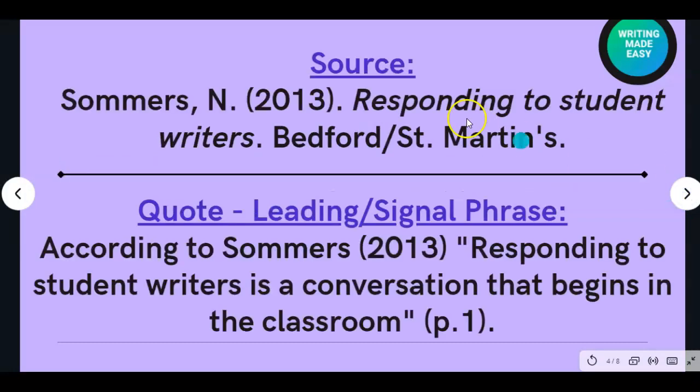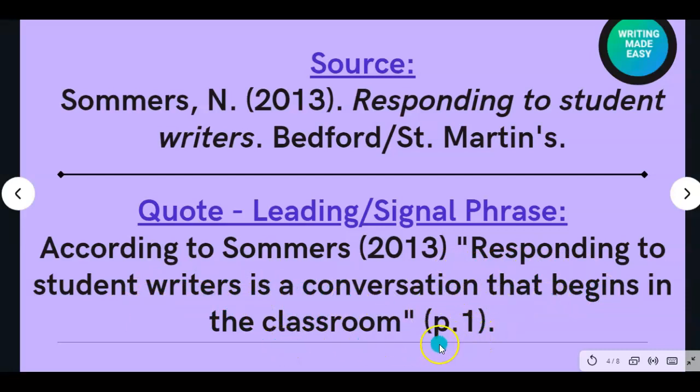The next part, this is the source we were talking about. This is a quote with a leading phrase or signal phrase. That is when you mention the author. So we've got according to Summers, here's the year. That's where that goes when you have a leading phrase. Here's the whole entire quote,